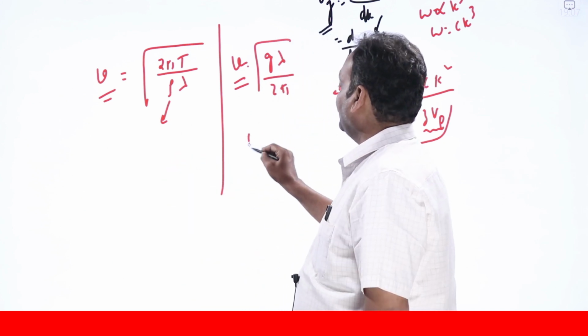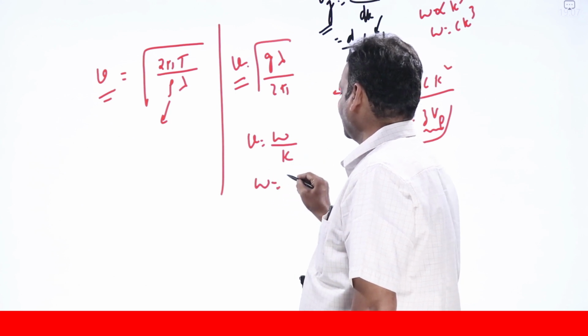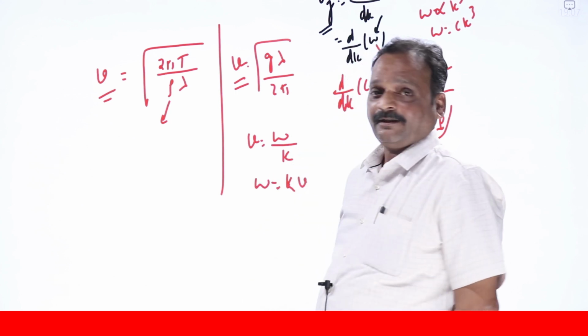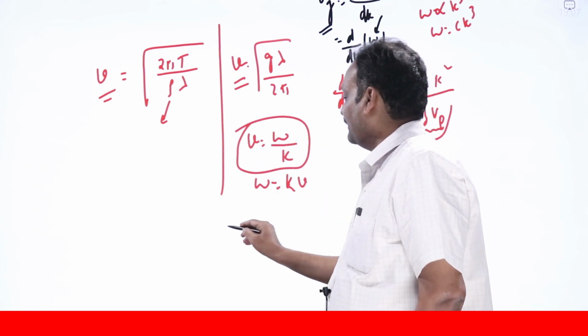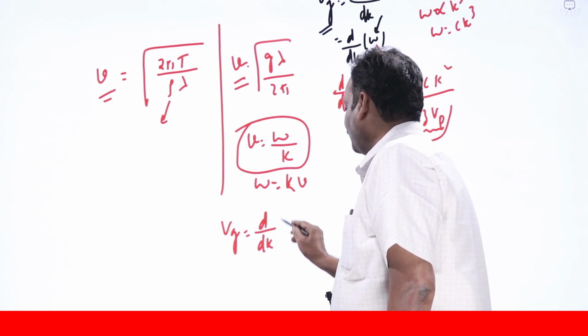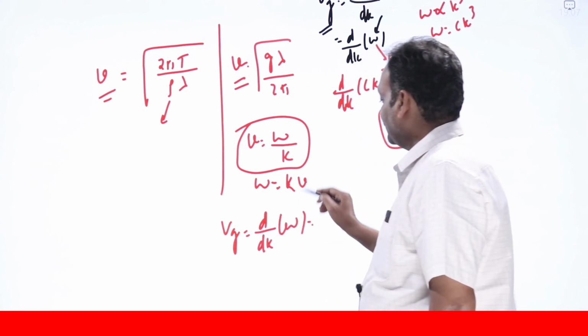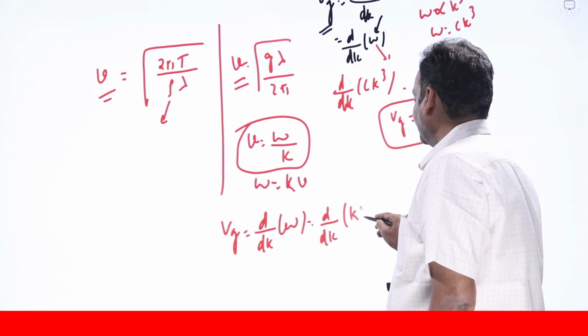Okay, right, phase velocity is equal to omega by k, or omega equal to kv. What is this? Phase velocity v. Okay, now group velocity vg equal to d by dk of omega. Okay, omega equal to kv, that is d by dk of k into v.